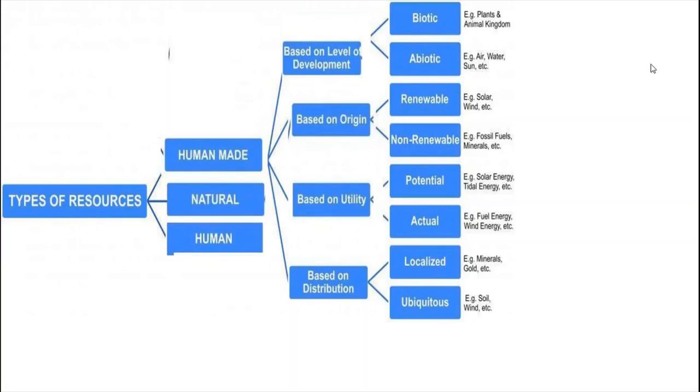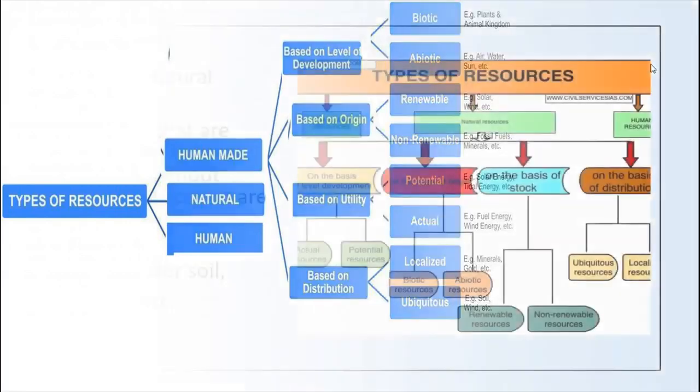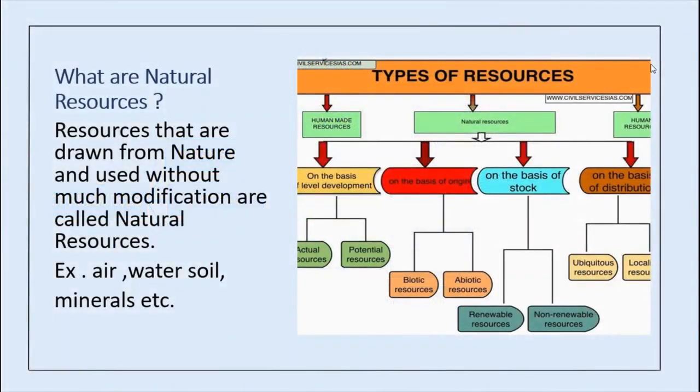First we will see about the natural resources. What are natural resources? Resources that are drawn from nature and used without much modification are called natural resources. What does drawn mean here? Obtaining or getting. So resources that are drawn from nature and used without much modification. Without much modification means no need to modify it. Directly we can use what we are getting from nature.